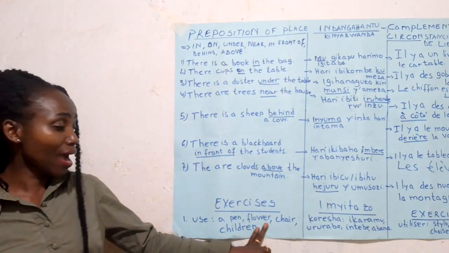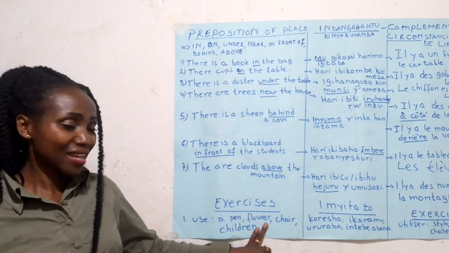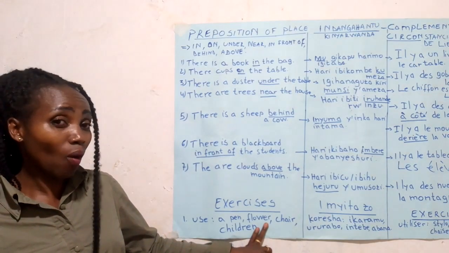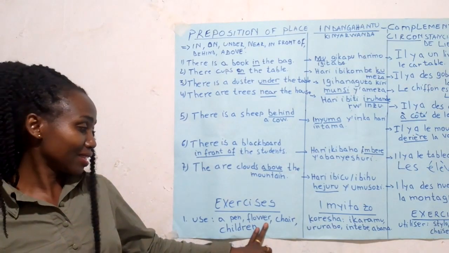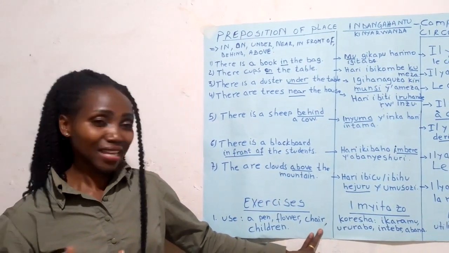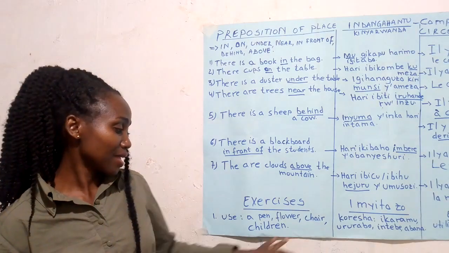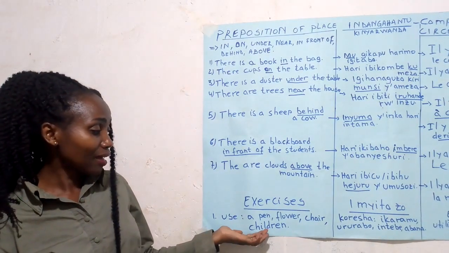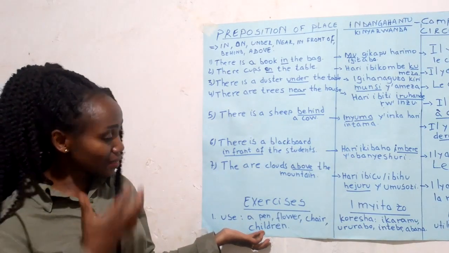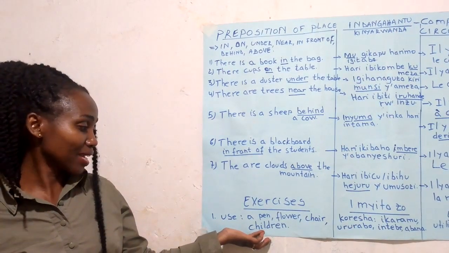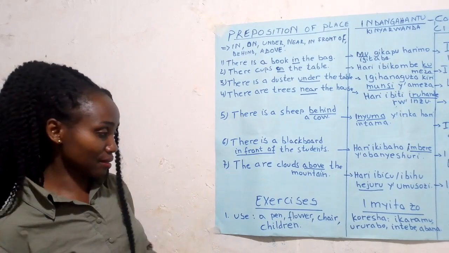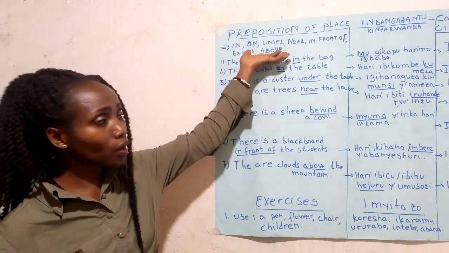You can also use flower. A flower is on the cupboard. Yes? Or a flower is under the cupboard. Yes? Chair. The chair is in the house. In the house. They are used in. Yes? Or you can say children are in the house. Or children are in the classroom. Yes? That's okay. You can now construct many sentences using those prepositions.